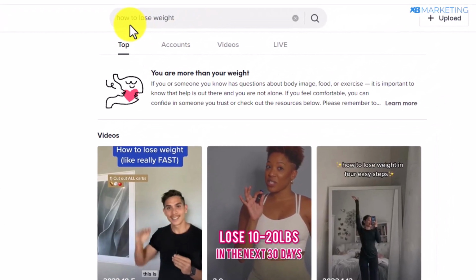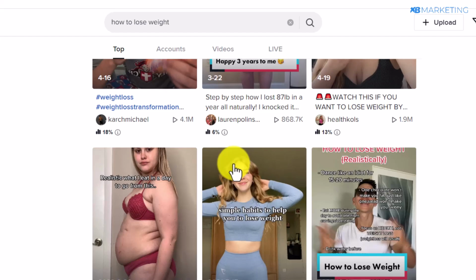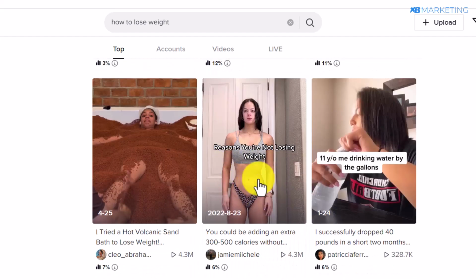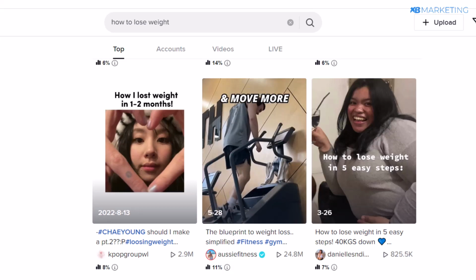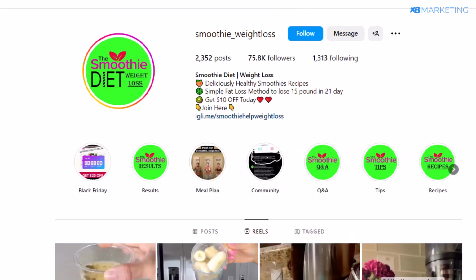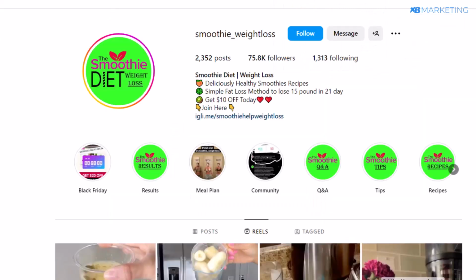If you go over to TikTok and type in how to lose weight, you are going to see people are creating this type of videos that have text in them on TikTok as well. So all you need to do is to set up an account on TikTok, on Instagram, on Facebook Reels. All you need to do is to download those videos and upload them to this platform.